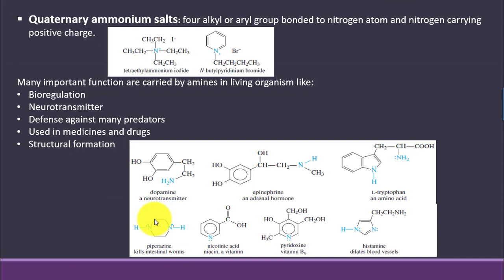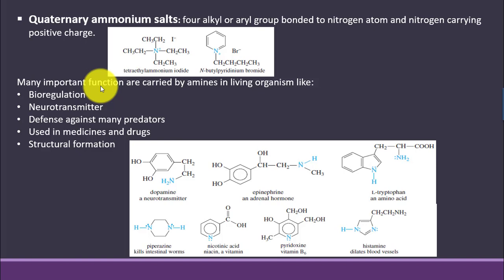Quaternary ammonium salt: when four alkyl or aryl groups are bonded to the nitrogen atom and nitrogen carries a positive charge, this is called a quaternary ammonium salt. Like over here, tetraethyl ammonium iodide is shown, and with pyridine one butyl group is bonded, and we say that it is N-butyl pyridinium bromide.